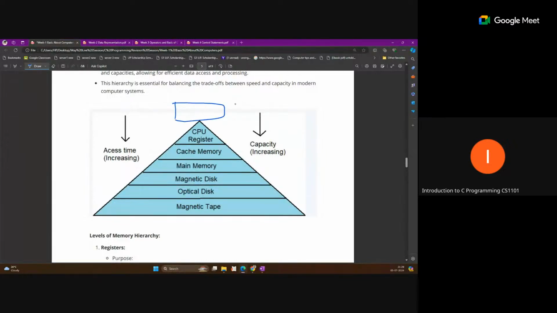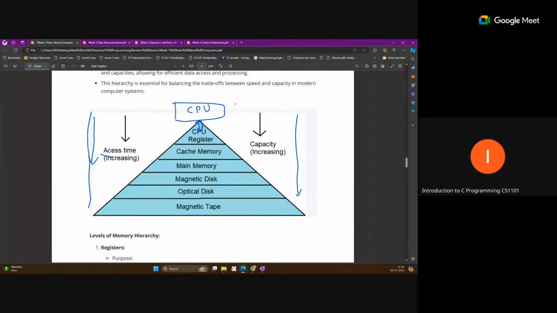Suppose this is a CPU, and what is the closest memory from the CPU? The closest memory is the registers. Because of that, the access time and capacity are given like this. Access time from the CPU depends on which one is closest, and communication will happen fast. So CPU registers are the closest memory, communication happens fast, so access time is less. That means access time is increasing in this manner.